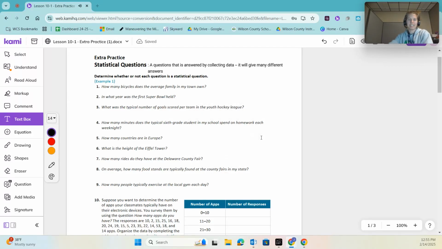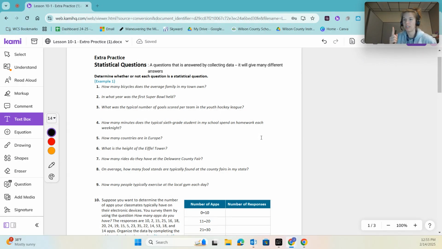Today we are working with statistical questions. Statistical questions are questions that can be answered by collecting data, which means there won't be just one answer. You'll get multiple different answers from lots of different sources. For instance, how old are you?